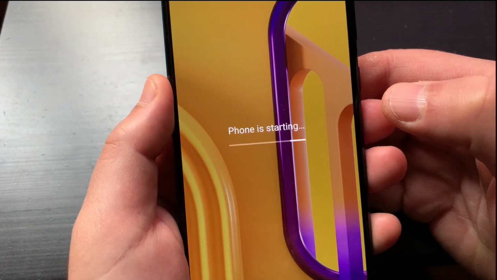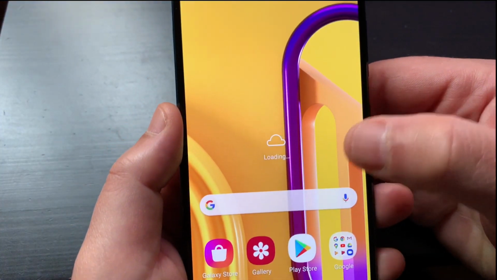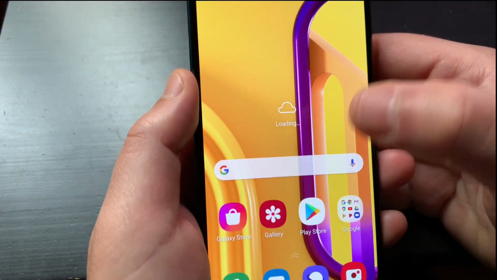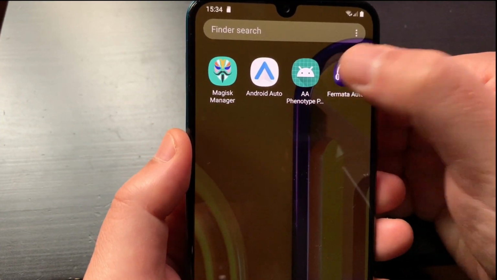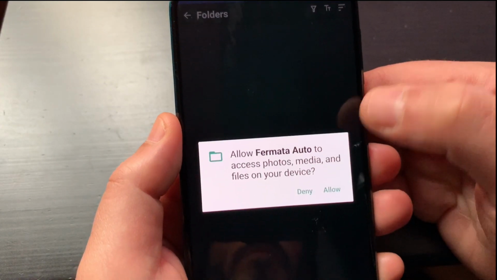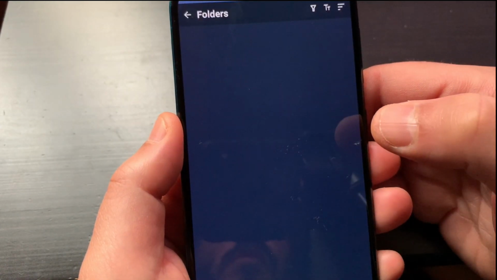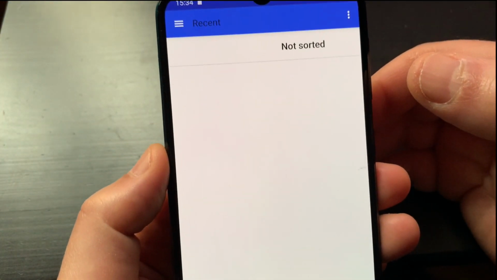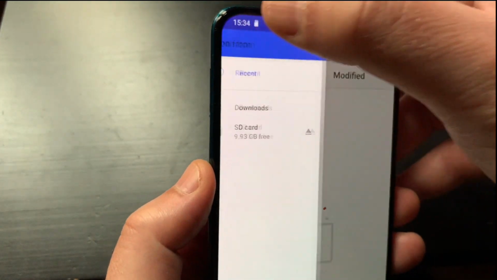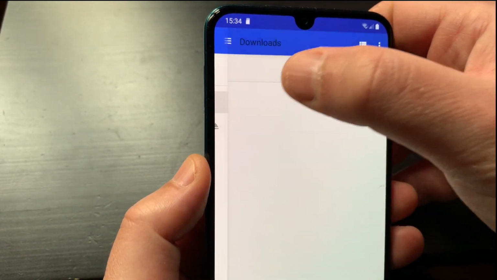Start Fermata Auto. Give permission to access the device memory. Tap the icon at the bottom right and add the folders where you saved the music and videos you want to play on Android Auto.